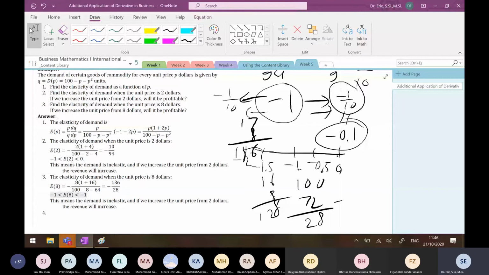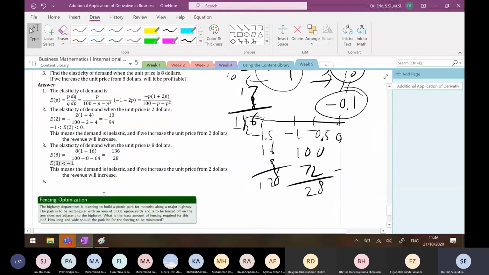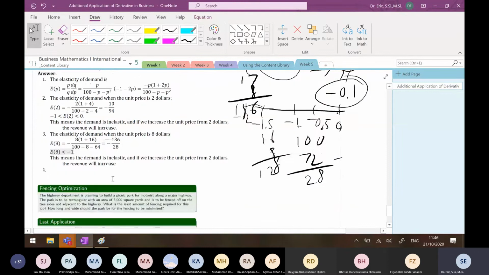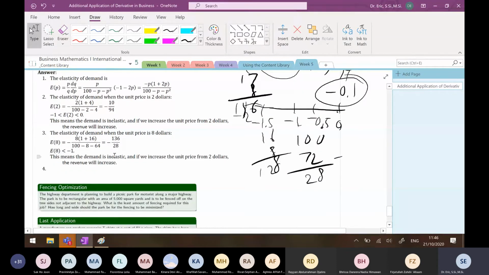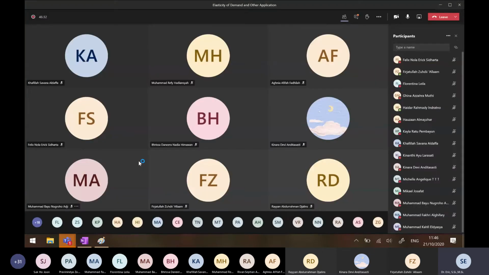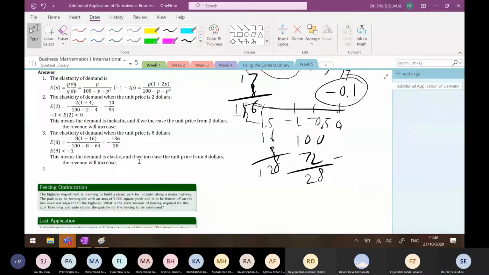What kind of elasticity of demand is this, the classification? Elastic. Very good. And what happened to the revenue if I increase the unit price? The revenue will decrease, sir. Very good, very good. Thank you, Kinara Devi Andita Sasti. Thank you. Decrease.